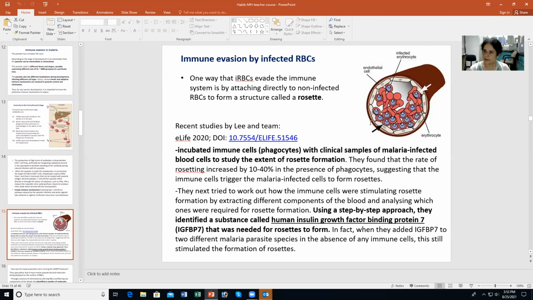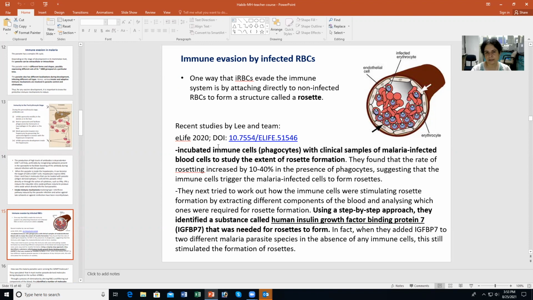So there is one mechanism by which, as I remember, I described in my previous talk, that there are knobs on the surface of the infected RBCs, and these knob-like structures have this protein called PfEMP1. This is important for cytoadhesion. So the same protein, PfEMP1, can also interact with complement receptor CR1 on the surface of uninfected RBCs. And this infected RBC, seen over here, surrounded by uninfected RBCs, can form rosette-like structures. And these rosettes are shown here near the endothelial cells in the vasculature. So this is a way, because you have an infected RBC that's surrounded by normal RBCs, and it evades the immune response in this manner.